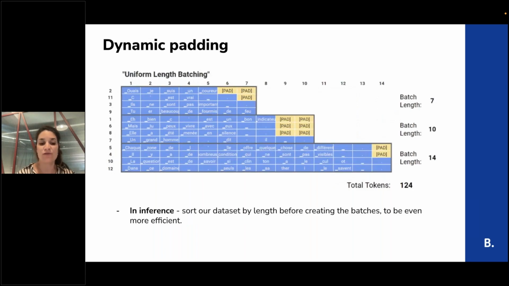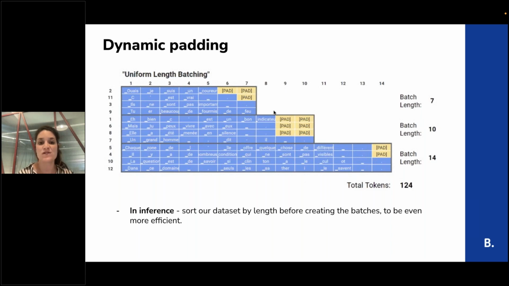And in inference, we can do even better: we can sort the different reviews by their length. We process the shortest one first, and the longest one at the end. That's how we make the batches the same length, and we don't spend time calculating on the longest part of the batch.